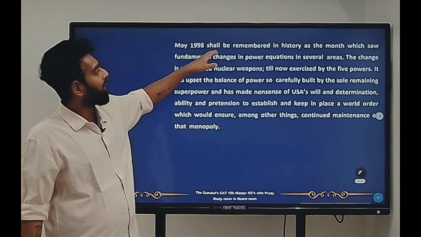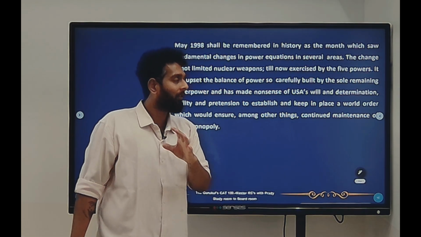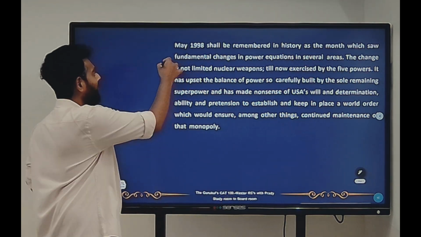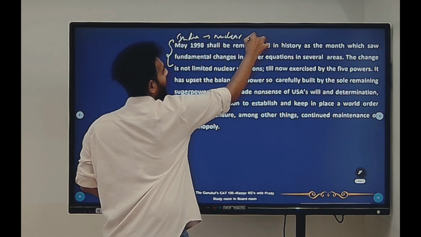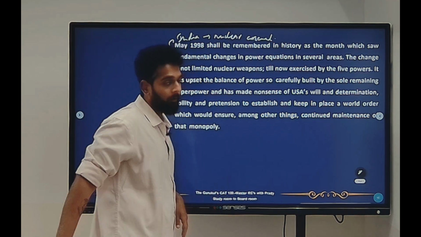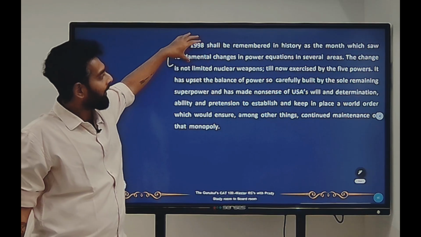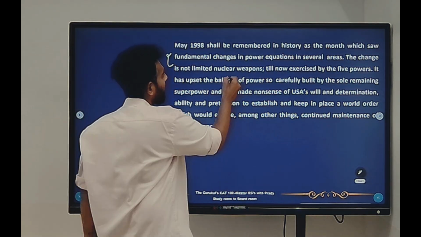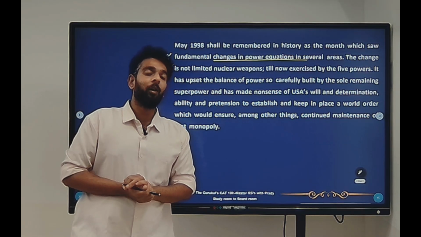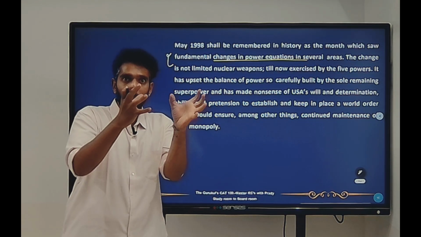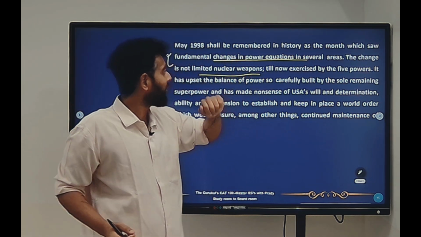May 1998 shall be remembered in history as the month which saw fundamental change in power equations in several areas. What does that mean? It means that maybe something that India has done in terms of its nuclear arsenal, in terms of its nuclear weaponry. Okay. So India has done something in terms of its nuclear weaponry, and that would be remembered because that changed the power equation, that changed how countries viewed nuclear weaponry, how certain countries had all the power about nuclear weaponry. This just changed. The change is not limited to nuclear weapons. It's not only about nuclear weapons.